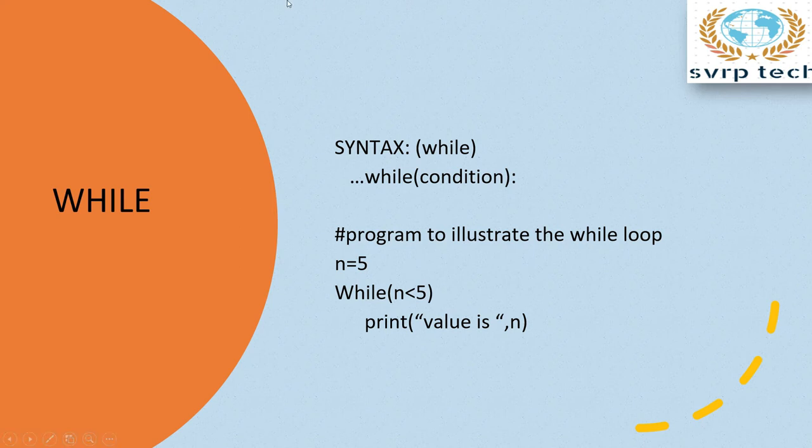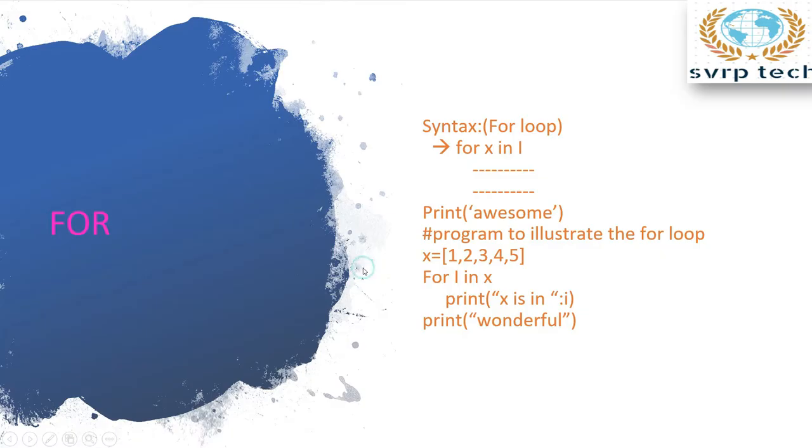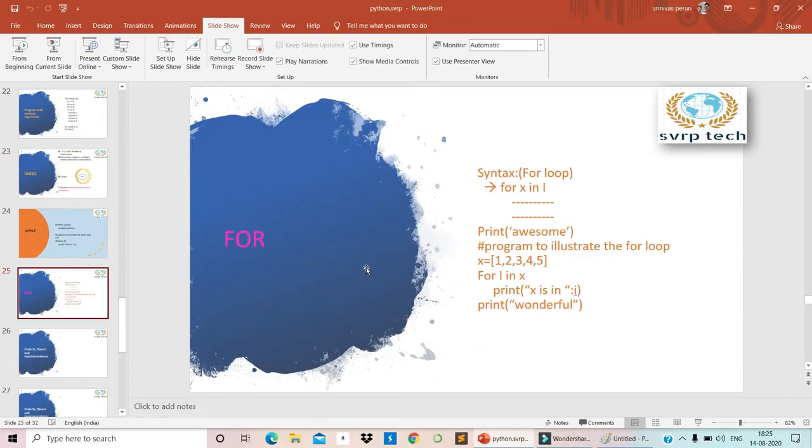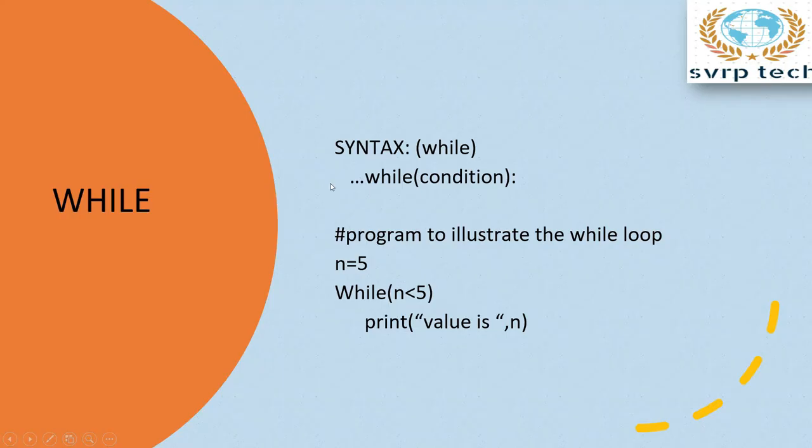So I'm going to illustrate the syntax of while. I have written a set of code here. Let's see. Here n is equal to 5. I have taken the value of n as 5. While n is less than 5, is the statement true or false?